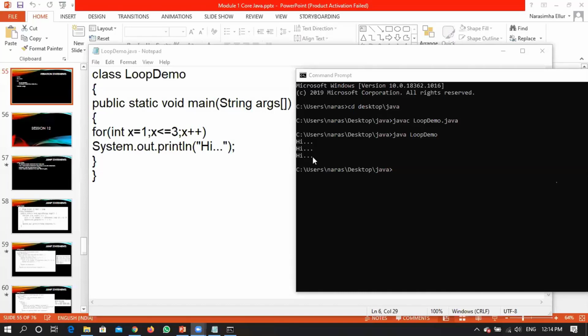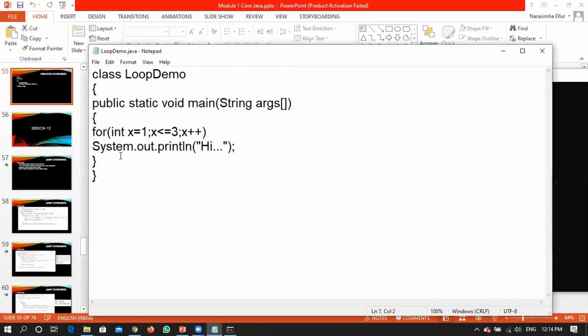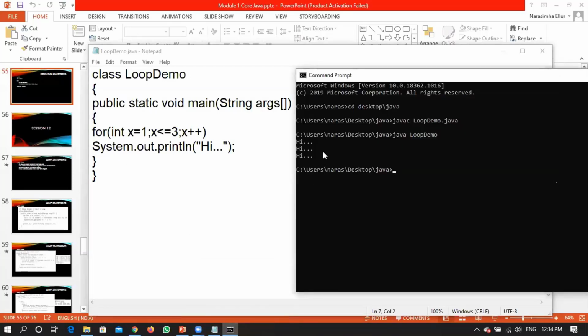Printed high thrice. x will be incremented. Now x will become 4. 4 will be checked whether 4 is less than or equal to 3. No, 4 is not less than or equal to 3. The condition will break. It will come out of the for loop. You didn't write anything outside the for loop. So in the output, you will be getting 3 highs.